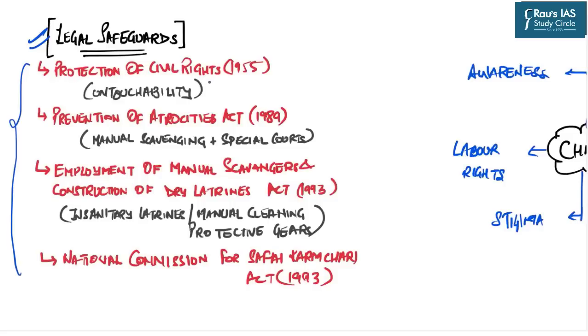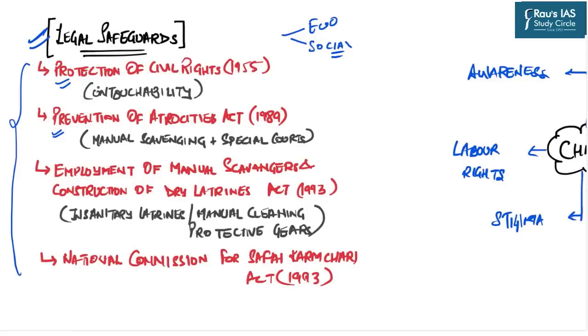So that is why this manual scavenging is not just an economic activity, rather, it also has the social connotation. And that is why there are several acts, for example, Protection of Civil Rights Act as well as the Prevention of Atrocities Act against scheduled caste and scheduled tribes. Now, both these acts specifically deal with the rights of the scheduled caste and scheduled tribe population.